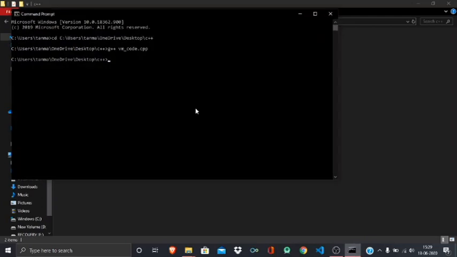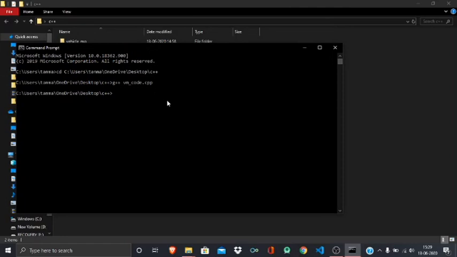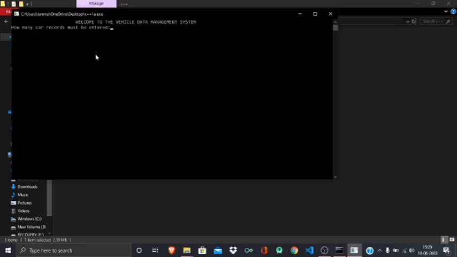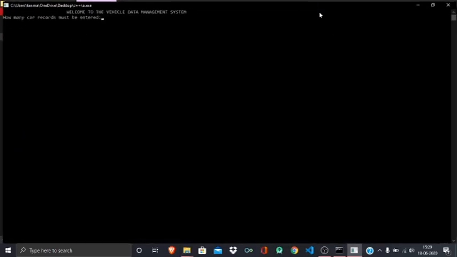For that you have to first run the project, compile the project. Any C++ compiler will work. So you have to run the command g++, the name of your code file with extension. Okay, so it's compiling. Yeah, it's compiled. An exe file has been created. Let's open this. Okay, so here our project is.